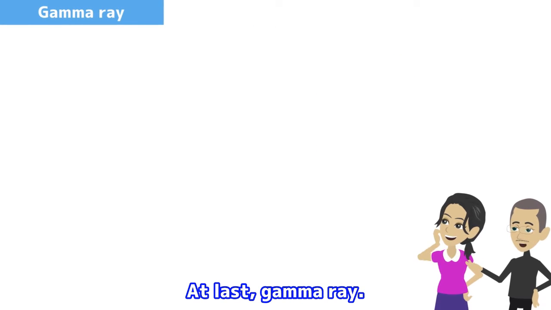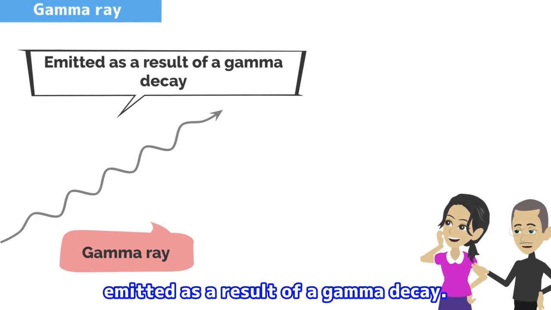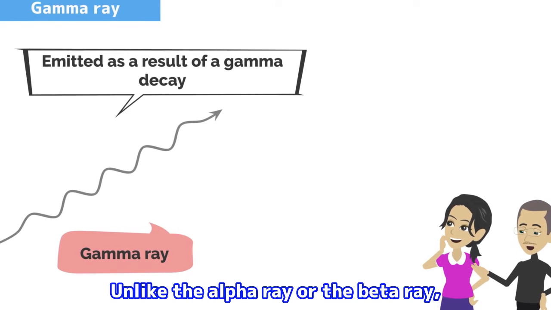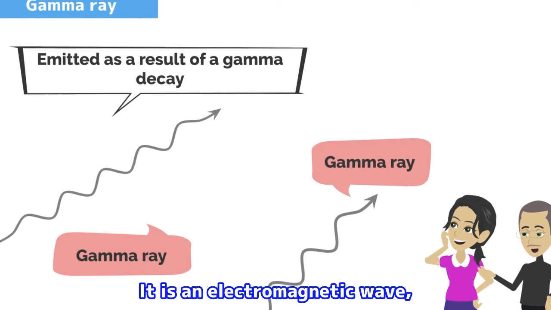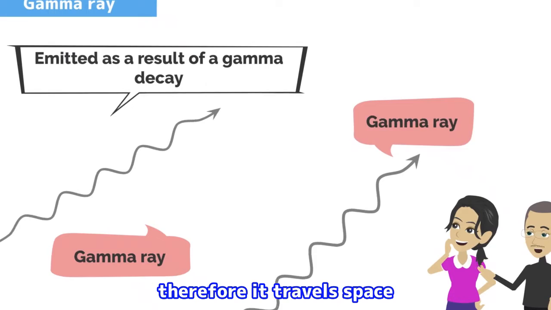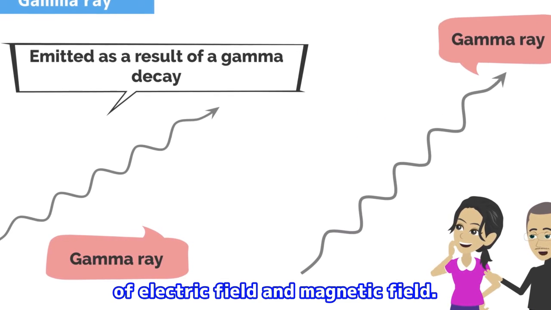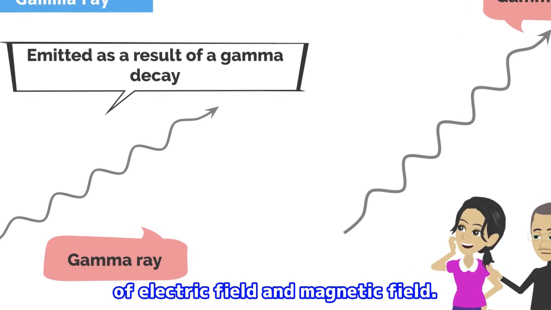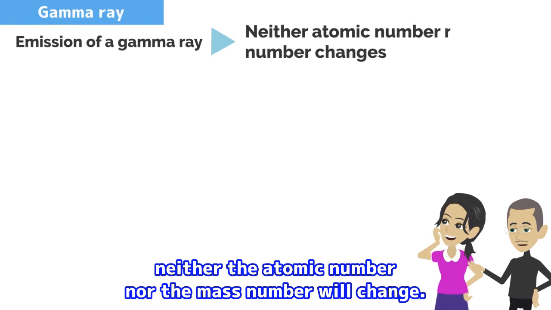At last, gamma ray. A gamma ray is an electromagnetic wave, emitted as a result of a gamma decay. Unlike the alpha ray or the beta ray, the gamma ray doesn't have any charge. It is an electromagnetic wave, therefore it travels through space with mutual and successive interaction of electric field and magnetic field. Even if a gamma ray is emitted, neither the atomic number nor the mass number will change.